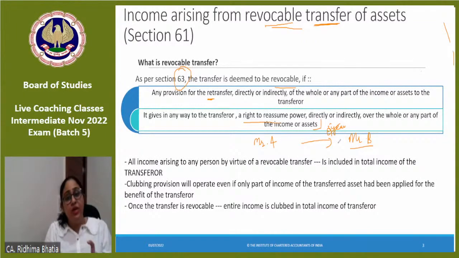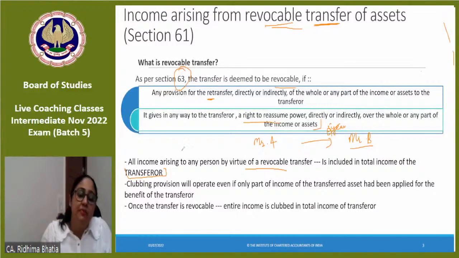अगर ऐसा revocable transfer है, that means it is just done for a certain period. So, उस revocable transfer से if any income comes, it would be taxed in the hands of transferor. All income arising to any person by virtue of revocable transfer is included in the hands of transferor. Now suppose इसमें, ma'am, how do you do it? Can you please elaborate? Yes.